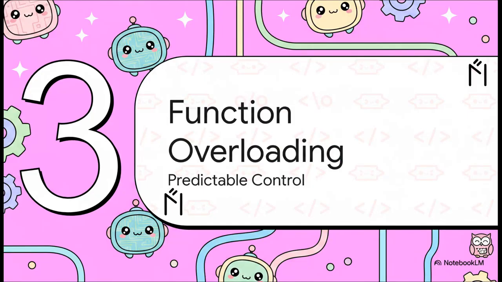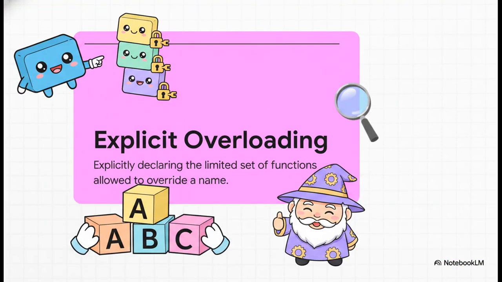Section 3, explicit function overloading, predictable control. Let's move into our first major technical solution and see how Odin's specific language features tame the architectural chaos of that old 80,000-line codebase. So, function overloading traditionally gets a bit of a bad rap in programming, mostly because it can be super confusing to track which version of a function is actually running at any given time.